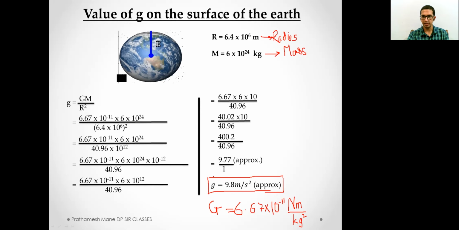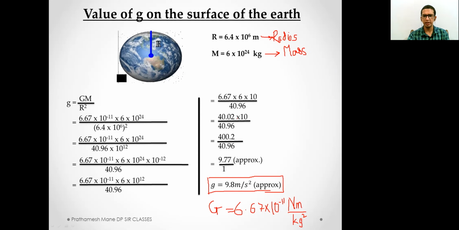Small g is acceleration due to gravity, and its value is 9.8 meters per second square. The value of capital G is 6.67 into 10 power minus 11 Newton meter square per kilogram square. Capital G is the universal gravitational constant. Small g is acceleration due to gravity.